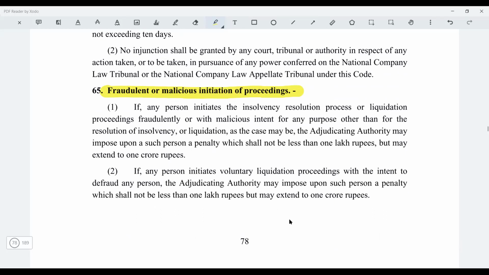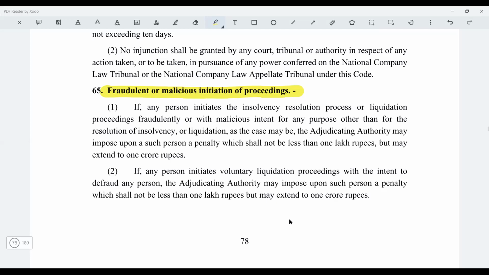So same thing I will tell you, when you pick up the topics from IBC, everyone knows that financial creditor, operational creditor, corporate debtor, or fast track CIRP, or liquidation after the resolution plan has failed or the voluntary liquidation, these proceedings are known. But you may get a question. So this is an off track question where they say that you have found out that a false application was filed, or let's say the corporate debtor had filed a false application or the financial creditor had filed a false application. Now what is going to be the legal course of action?